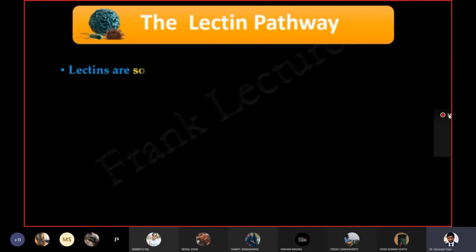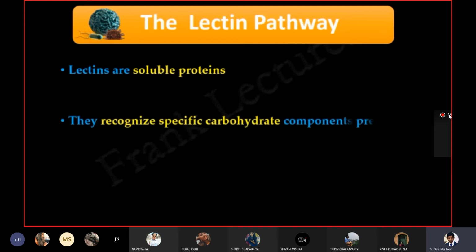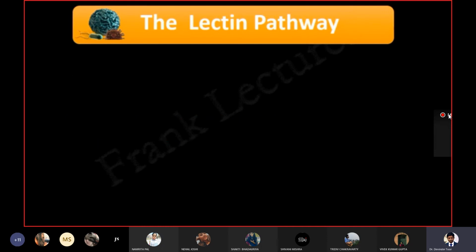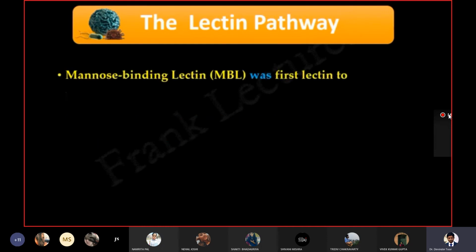Lectins are soluble proteins. These proteins are mainly produced by liver. Lectins recognize specific carbohydrate components present on the microbial surfaces. Mannose binding lectin, abbreviated as MBL, was the first lectin to be discovered.